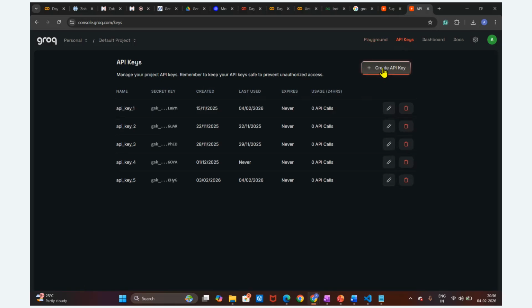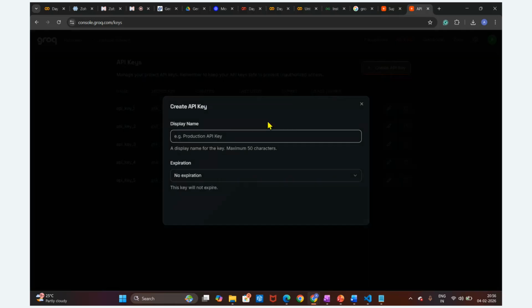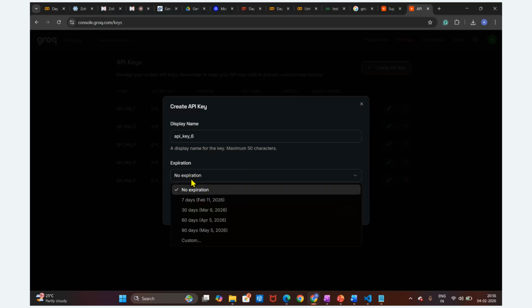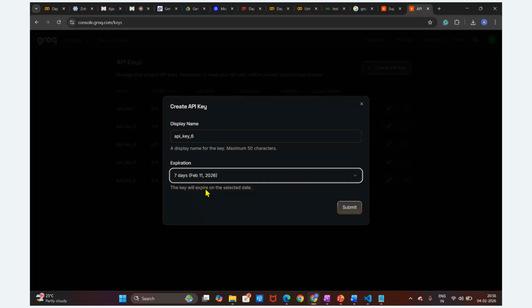Just click on this, create the API key, and give the name of this API key. I'm going to name this API key 6. Here you can also set up the expiration, either 7 day or no expiration. I'm going to set up 7 day, so it will expire within 7 days. Let's submit this.